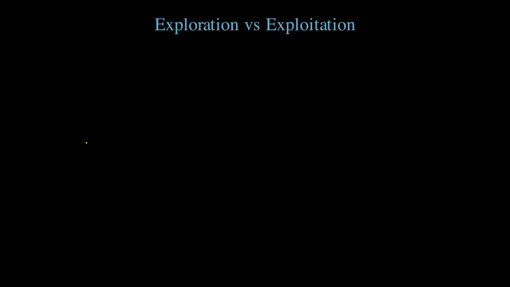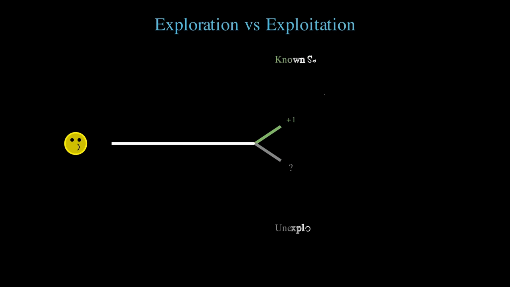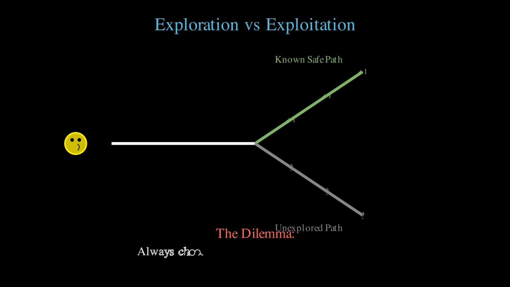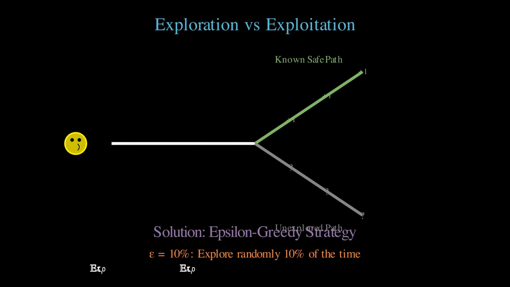But if the AI always chooses what it thinks is best, it might miss better options. This is the exploration versus exploitation dilemma. The agent sometimes needs to try something new, even if it seems bad, to discover better paths. This is often handled with an epsilon-greedy strategy: explore randomly some of the time.